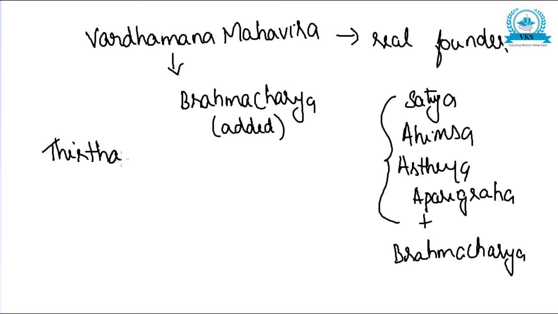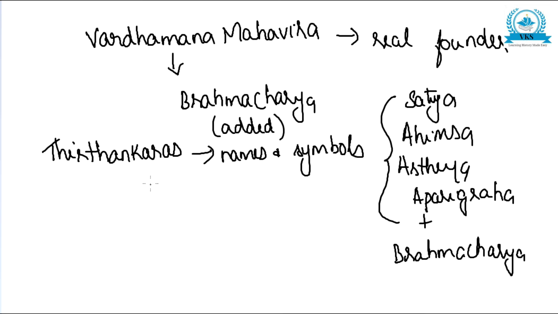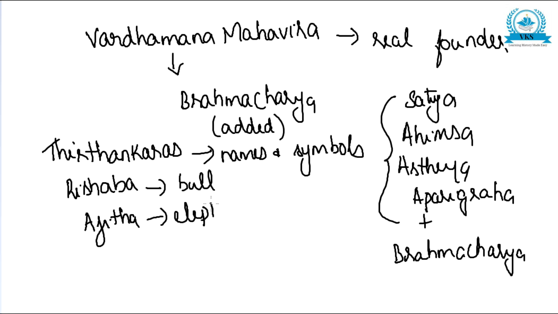The Jainas and the Tirthankaras are known by their names and symbols. We studied that Rishabhadeva was the first Tirthankara, with the symbol of the bull. Ajitha has the elephant. Parshvanatha has the hooded snake.